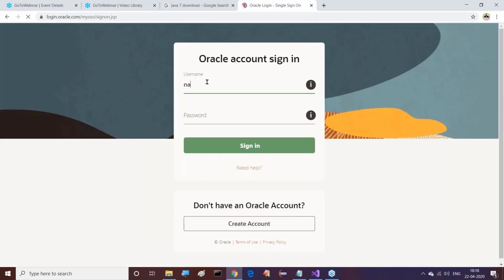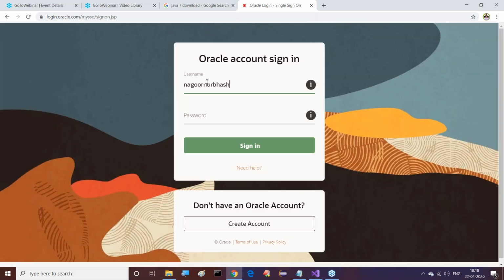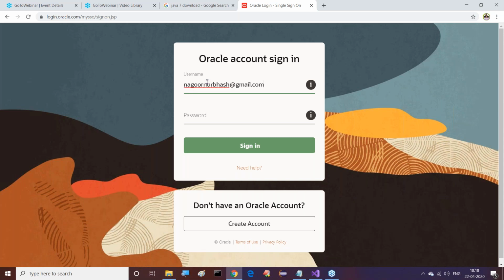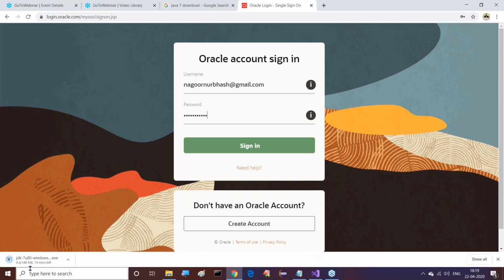Login. I already had my own Oracle account details there. You have to prepare that Oracle account, and in creating this Oracle account, it might ask for some details. You have to enter the details. Right. Once it is signed in, then it is able to start. Anyway, I already had that product here. I just want to show how to download this. Nearly 140 MB is available here. It may take some time.